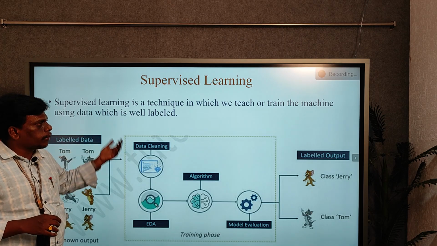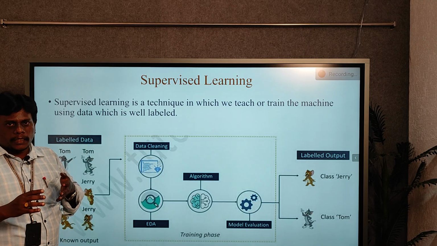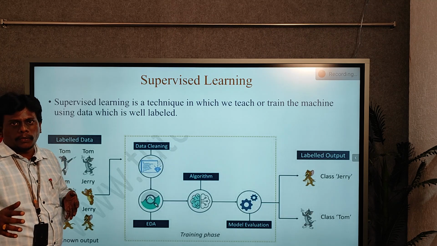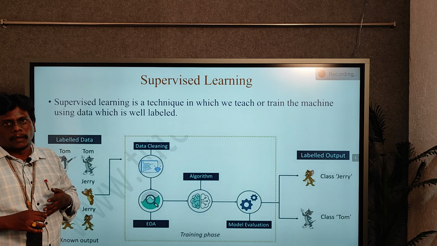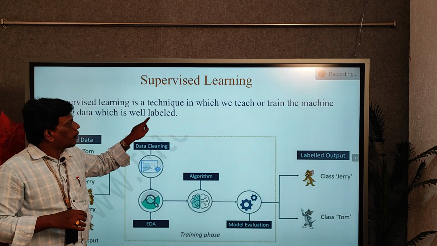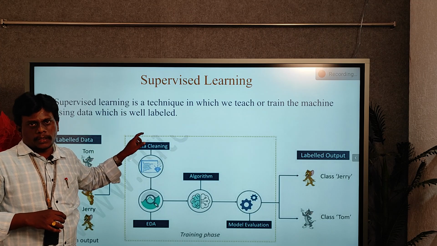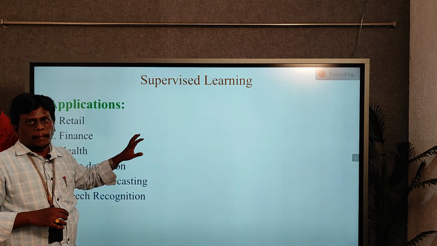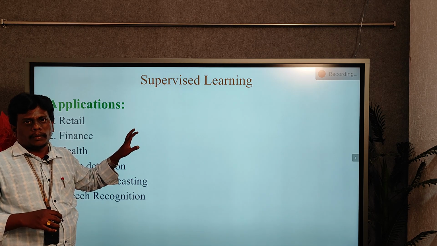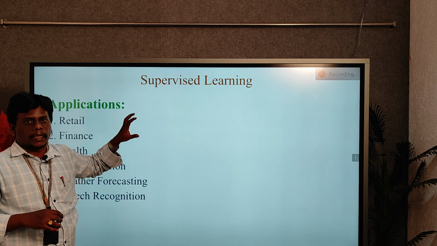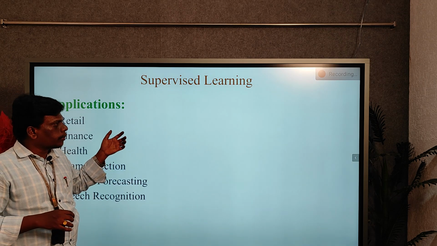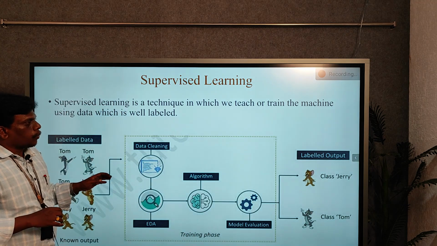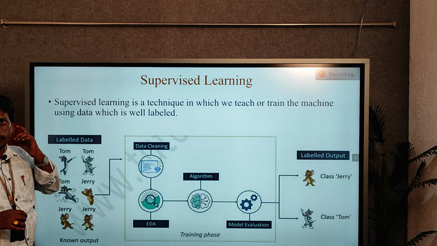Here, labeled data means there is particular information about the data we give to the machine, and labeled means a kind of description is available. So whatever type of data we give to the machine, that data is used with labels. Labeling means one particular piece of information is available for the data.